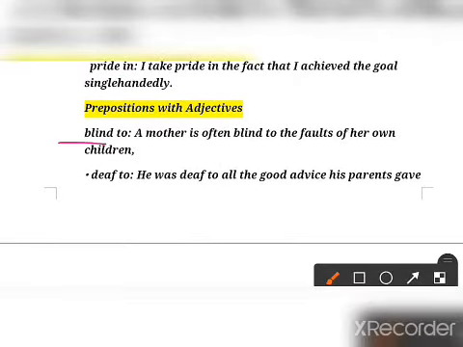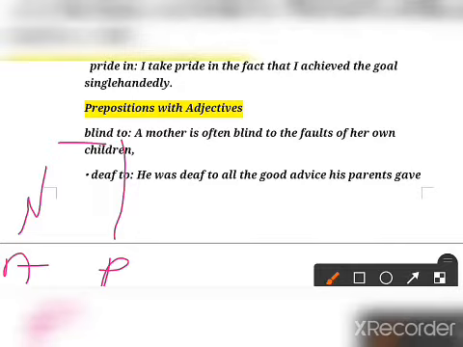Blind to. See, blind is an adjective and to is a preposition. Okay. Blind is an adjective and this to is a preposition. My mother is often blind to the faults of her own children.